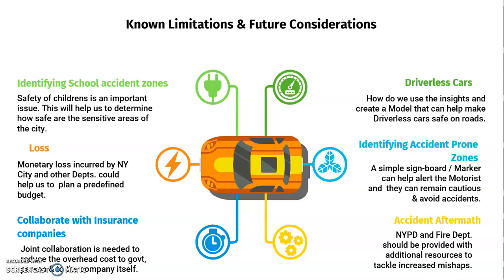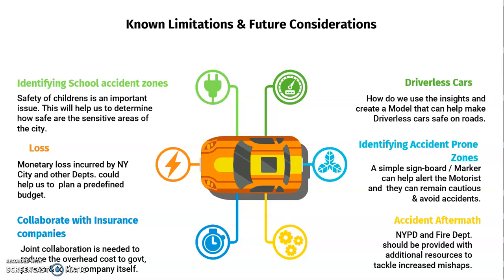So here, if the data set had anything related to identifying school accident zones, we would be able to point out if there were more or fewer accidents happening in school zones, because children are of course a priority for us. If there were a column of loss, we would be able to determine the money or damage, and the loss incurred by New York City and other government agencies like NYPD or the fire department. And maybe in the future we could collaborate with insurance companies, if we had some sort of data, we could share it with them and work on that.